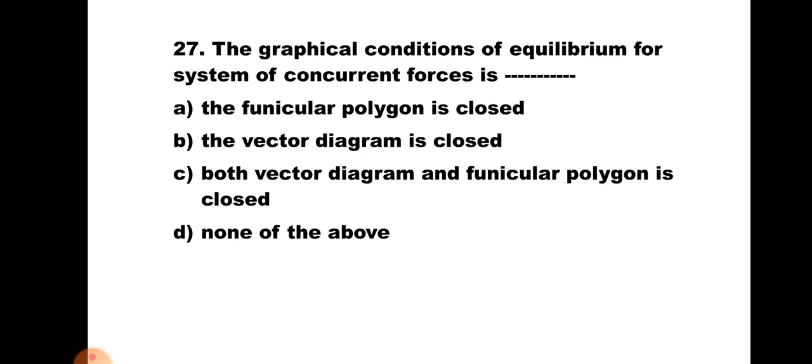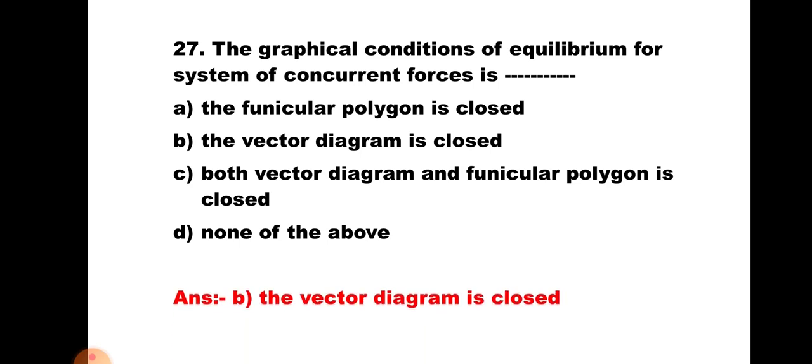Now that R is represented in the graphical method by the closing side of the vector diagram. As R is 0, there is no closing side, the vector diagram itself will be closed, and the correct answer is B, the vector diagram is closed.